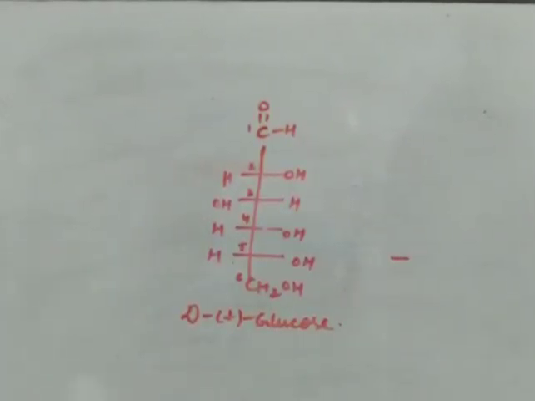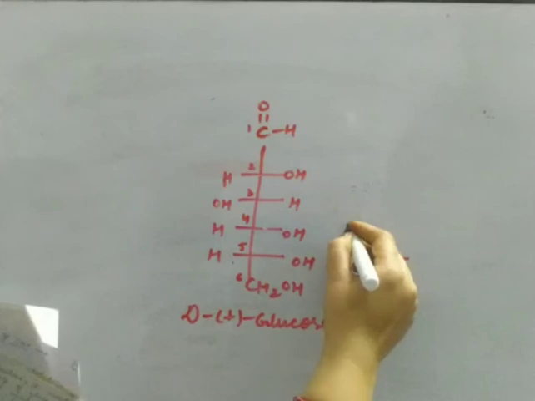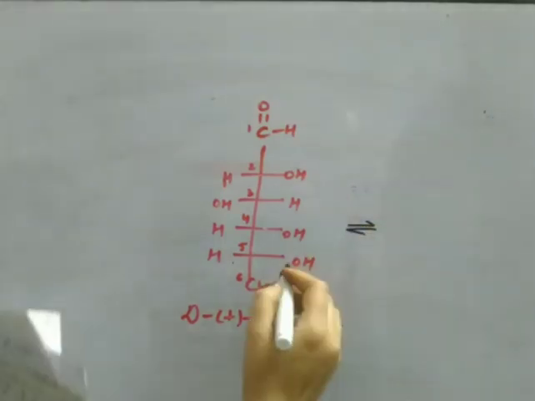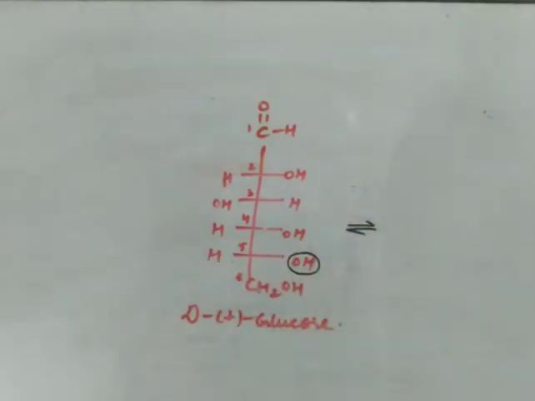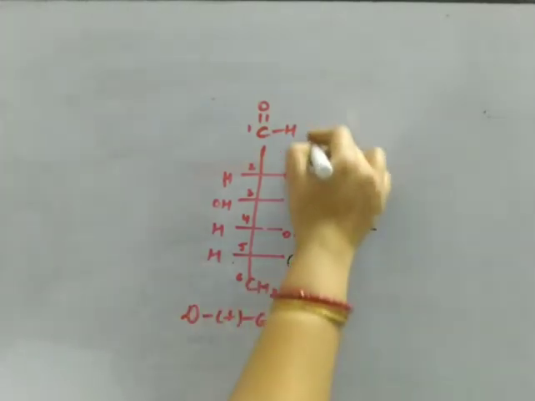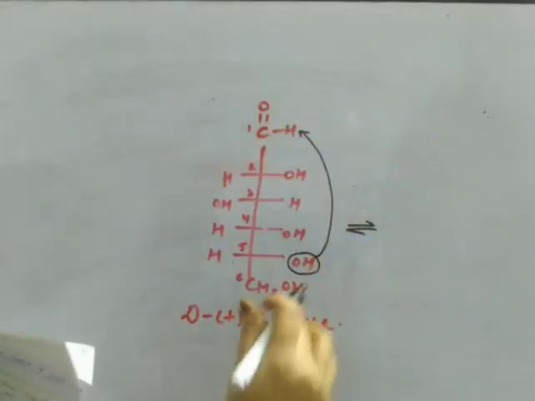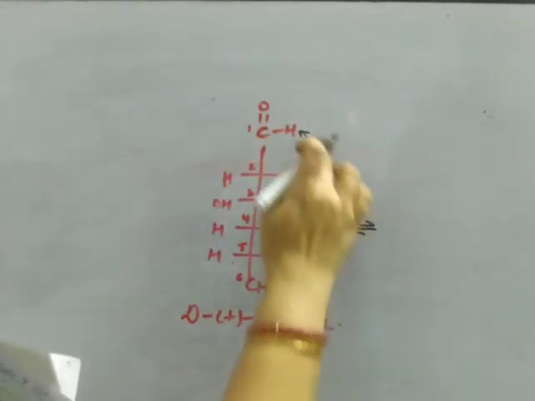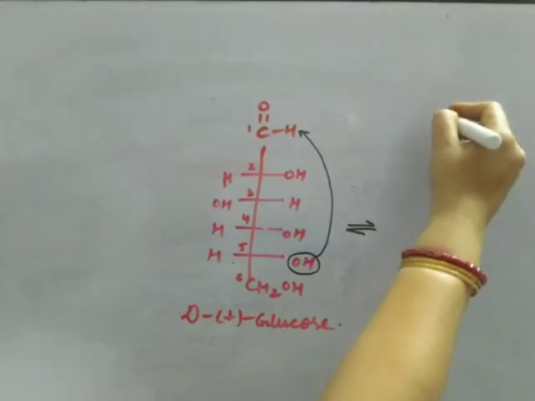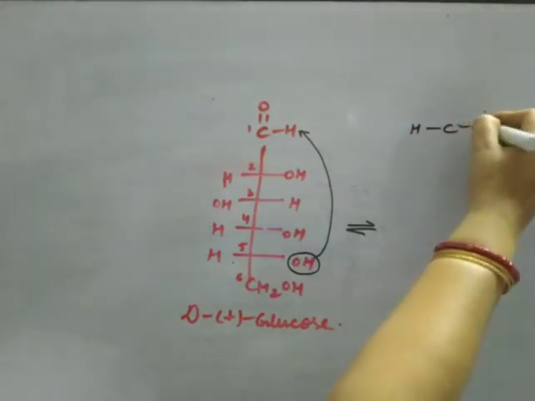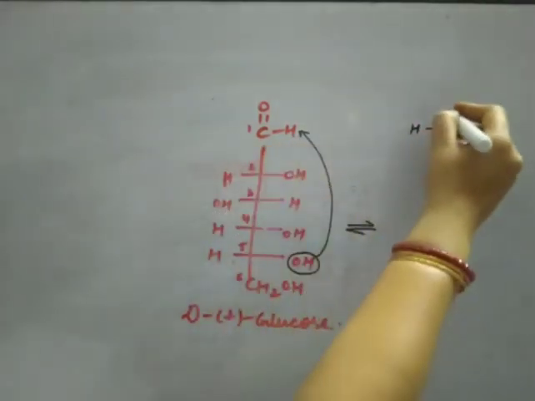Now this is the open chain structure of glucose. It is D plus glucose. You can see there are 6 carbon atoms. Now how to make the cyclic structure for glucose? What we'll do is, the OH which is present on the right side, on the last chiral carbon, that is the second last from the bottom, this OH is shifted to the first carbon. If the right side OH is shifted to the right side only, then H will come here and OH will come here. This OH is shifted to the first carbon.